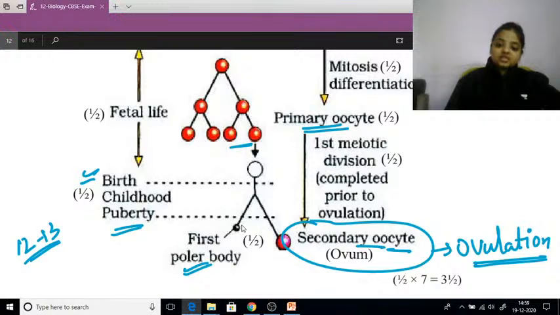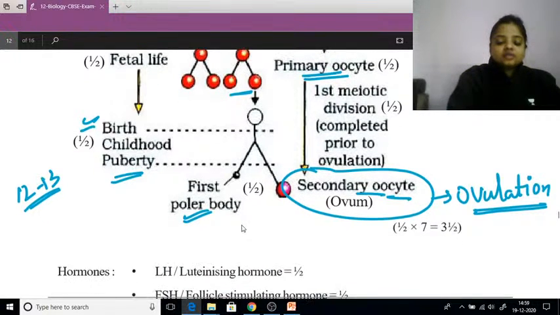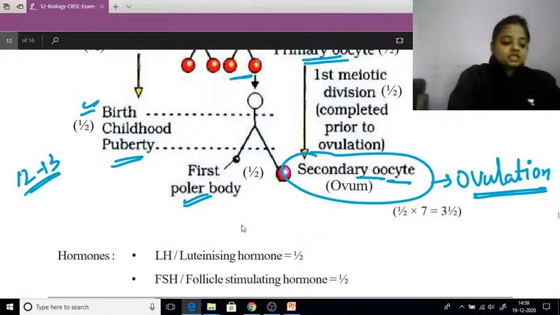That is, the secondary oocyte is released with the first polar body, and if fertilization occurs, then the secondary oocyte is again going to go into the meiotic division and will form the egg cell.